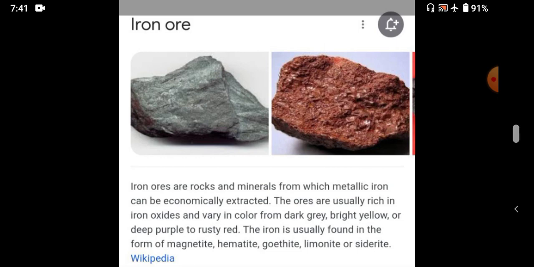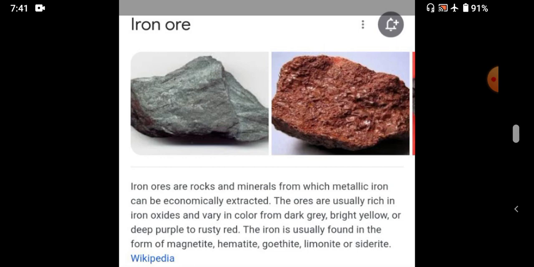Then this iron ore has types. Magnetite, hematite, goethite, limonite, and siderite. Some types are there, but two important types are magnetite and hematite.